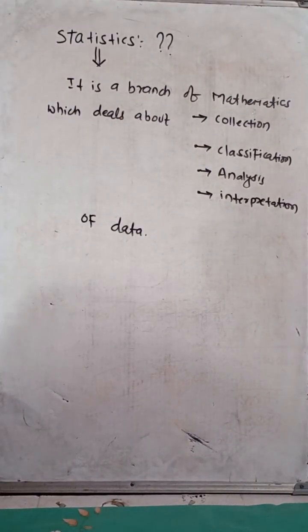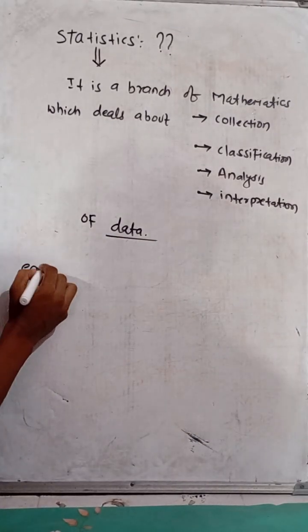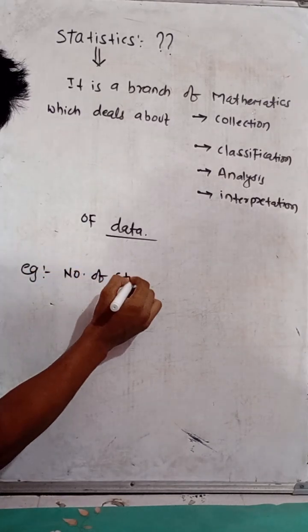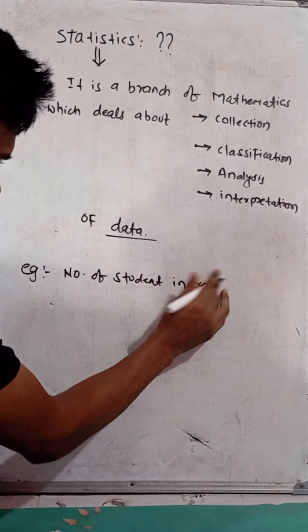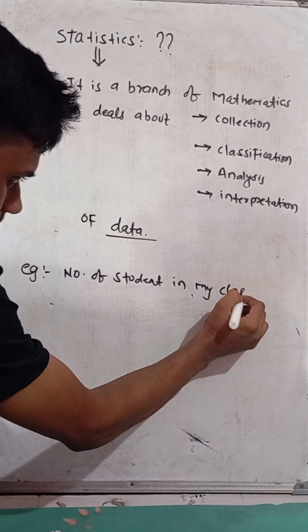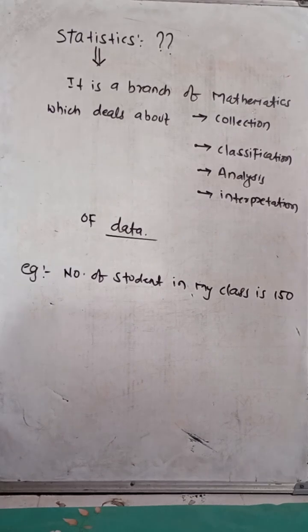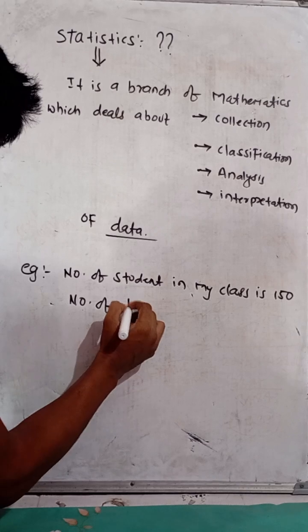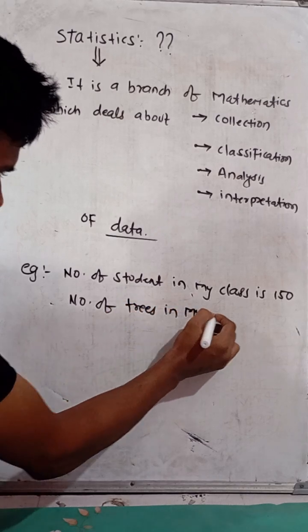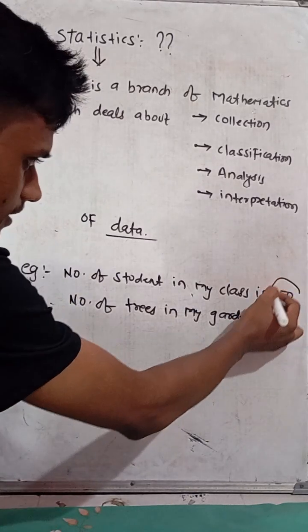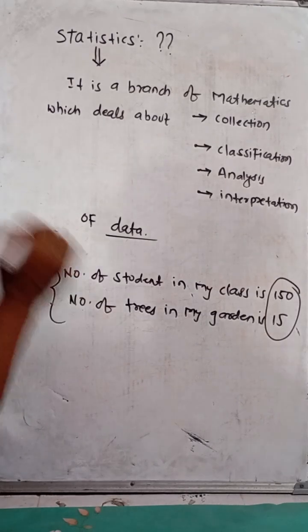So our next question is, what is data? What do you mean by data? I write an example. The number of students in my class is 150. The number of trees in my garden is 15. That is the data.